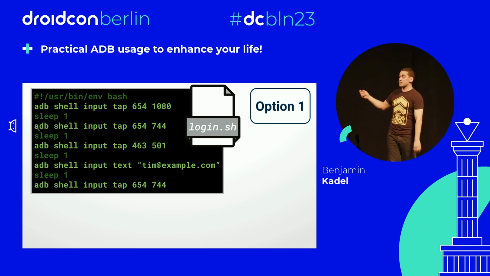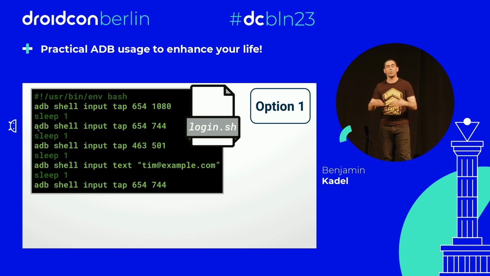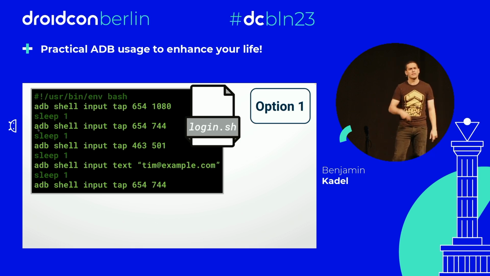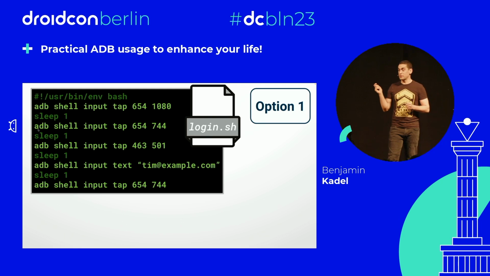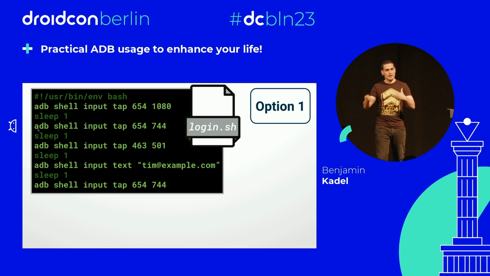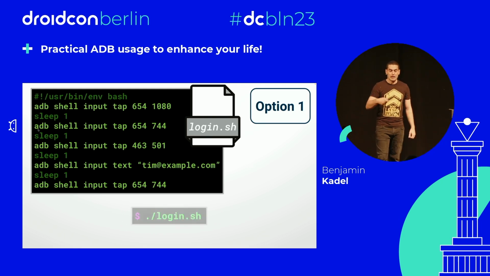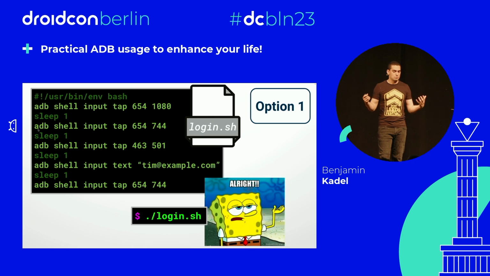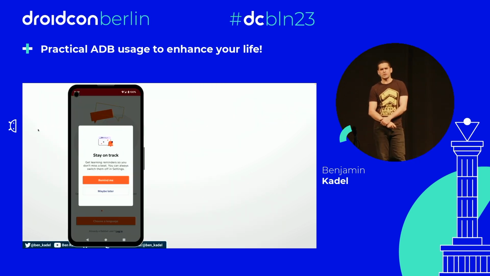So in this script, you can see I'm doing inputs with hard-coded x and y's, and sleeps between them, and a sleep is just like a thread.sleep. It's just wait. Hey, let the next screen load, and then I'll do the next tap. Okay? This has, obviously, hard-coded x and y's for my UI components on the screen. I trigger it in the terminal, and it works. It's fine. It works until it doesn't.